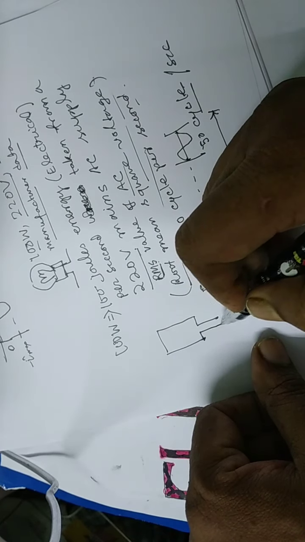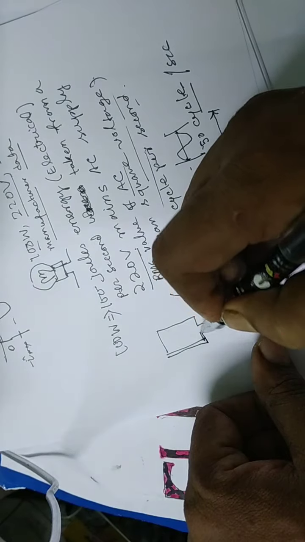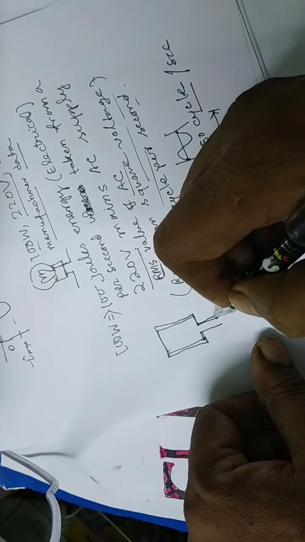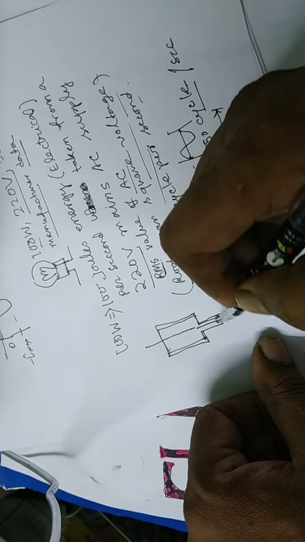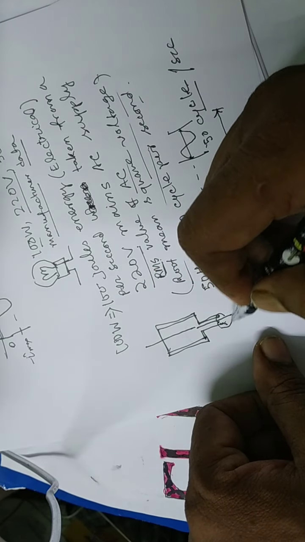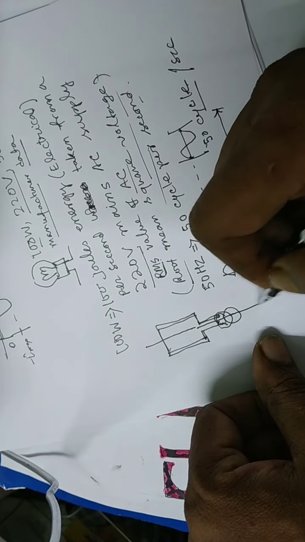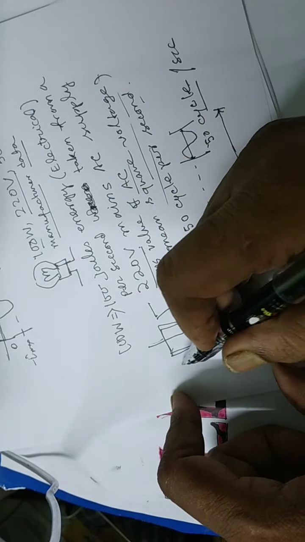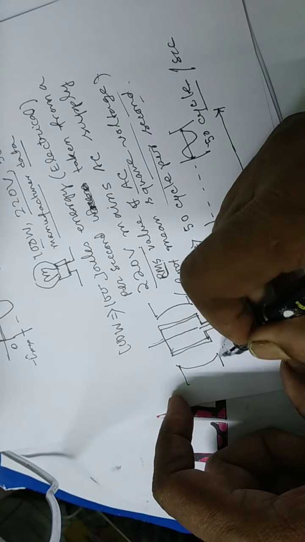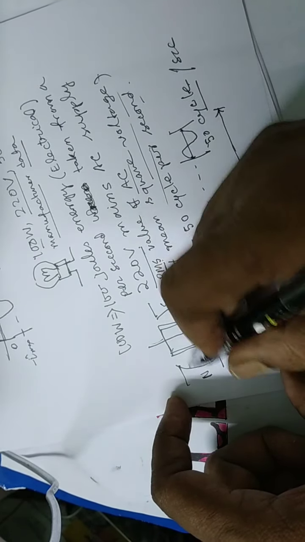AC is actually made from a coil rotating on a shaft. The shaft is rotating, so the coil is rotating, and this coil is placed inside a magnetic field.